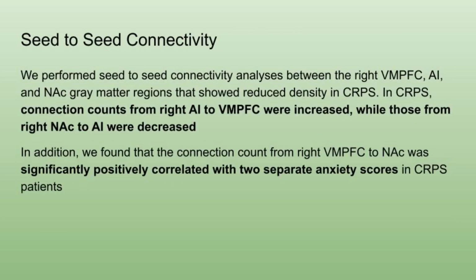The authors performed seed-to-seed connectivity analysis between the right ventromedial prefrontal cortex, anterior insula, and nucleus accumbens gray matter regions that showed reduced density in CRPS. In CRPS, connection counts from the right anterior insula to the ventromedial prefrontal cortex were increased, while those from the right nucleus accumbens to the anterior insula were decreased. In addition, the authors found that connection count from the right ventromedial prefrontal cortex to the nucleus accumbens was significantly positively correlated with two separate anxiety scores in CRPS patients.